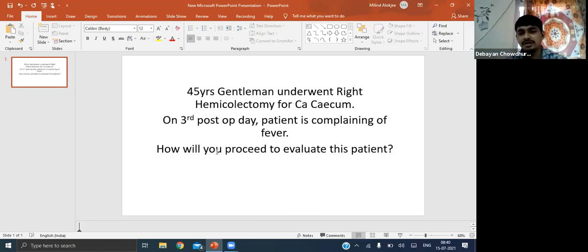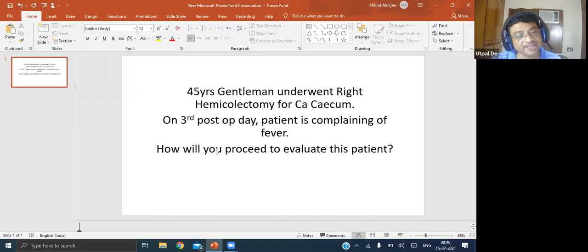I will ask for any other associated symptoms the patient has. For example, if the patient has dyspnea or something, then it will point to something else. Or if the patient has diarrhea or foul-smelling stool, that will point to something else. So associated symptoms I will ask for. Then what are the things you will clinically observe in this patient?